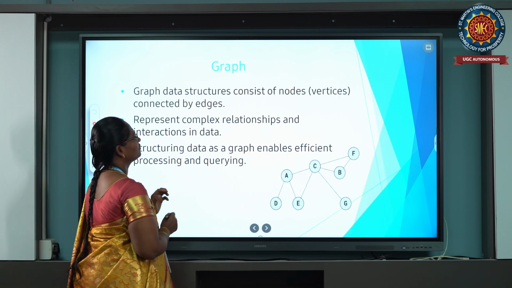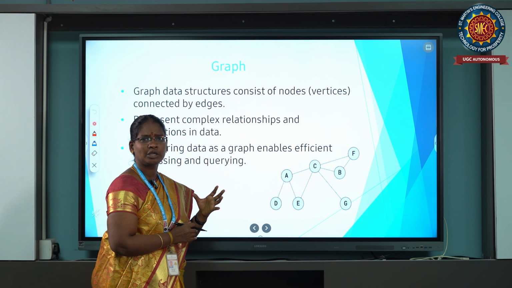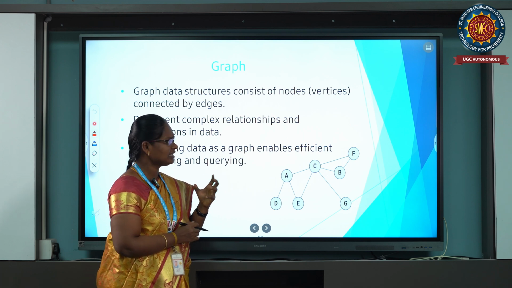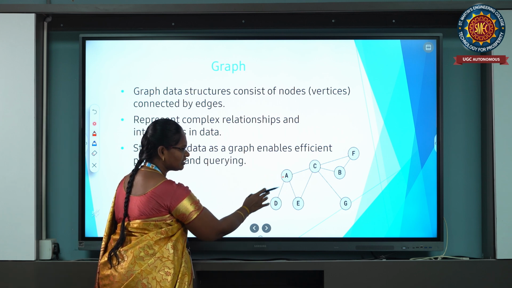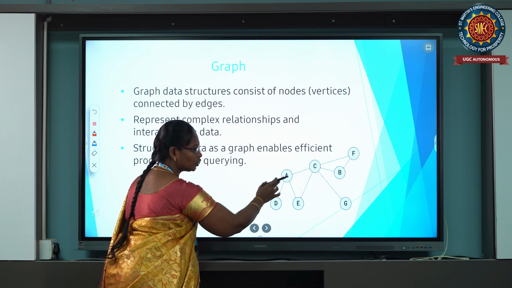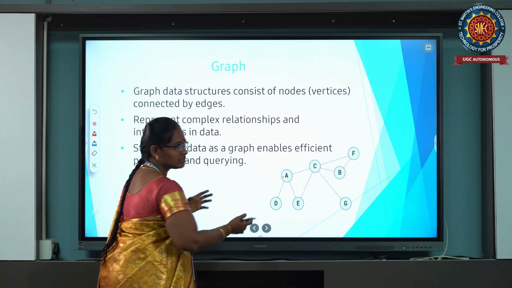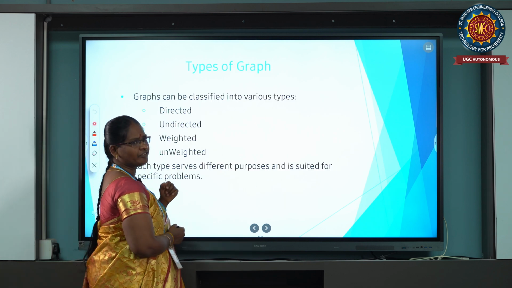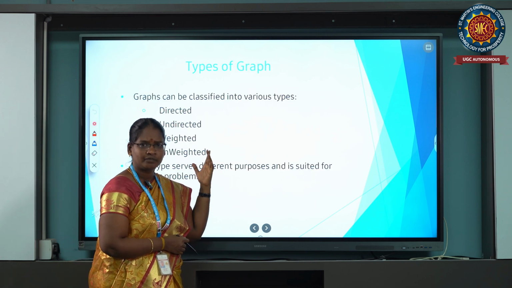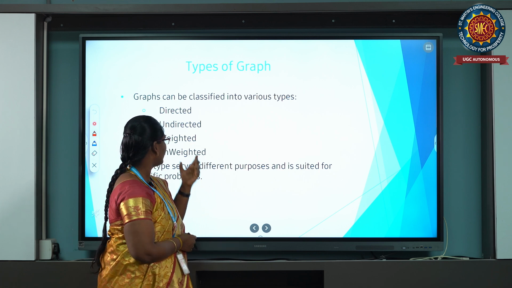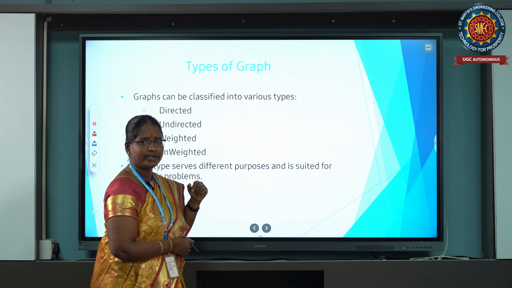After that, graph. What is a graph? A graph is nothing but a set of vertices and edges. What are vertices? These are the vertices. This line is an edge. The vertices are connected through a set of edges only. So that is the graph. Next, types of graphs. What are the types of graphs? The types of graphs are undirected graph, directed graph, weighted graph, and unweighted graph.